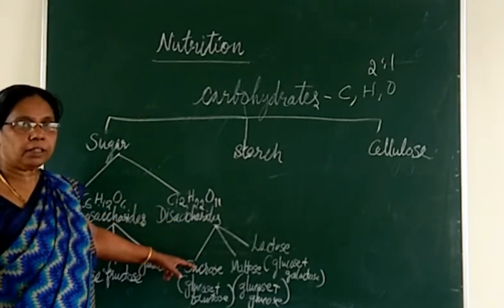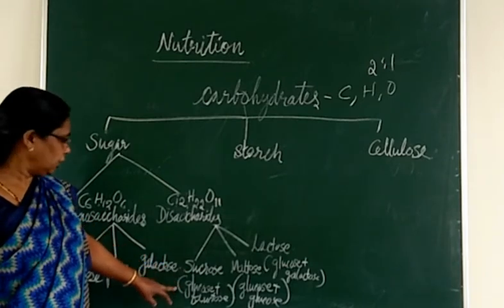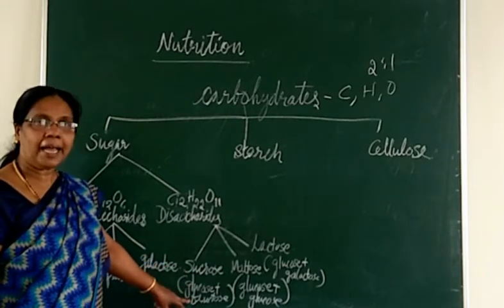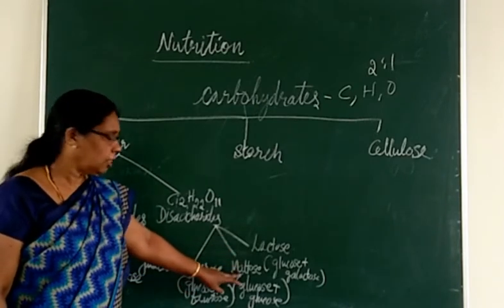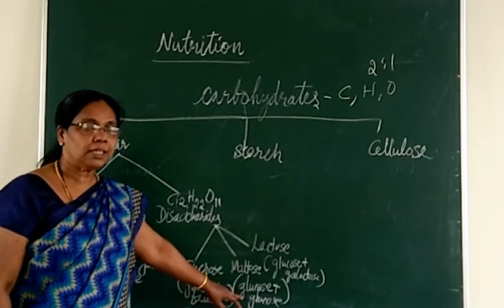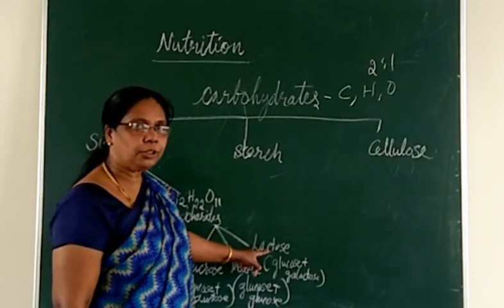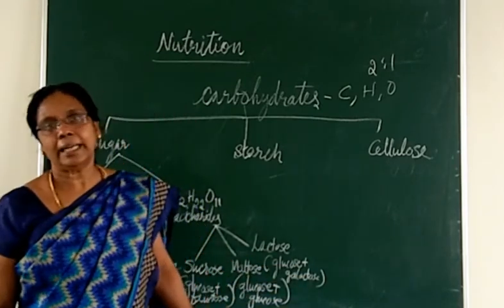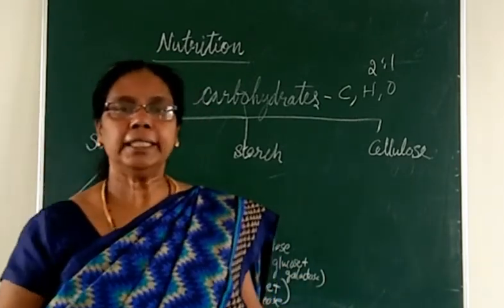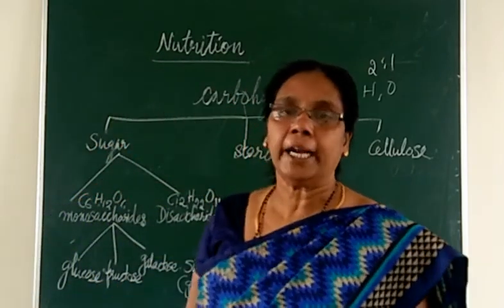Disaccharide is again of three types. One is sucrose, made with glucose and fructose. The second one is maltose, which is made with glucose and glucose. The third one is lactose, made with glucose and galactose. So this is all about the sugar part of carbohydrate.